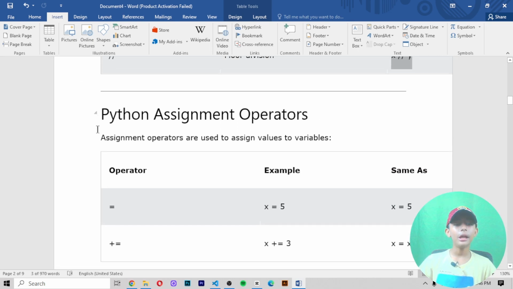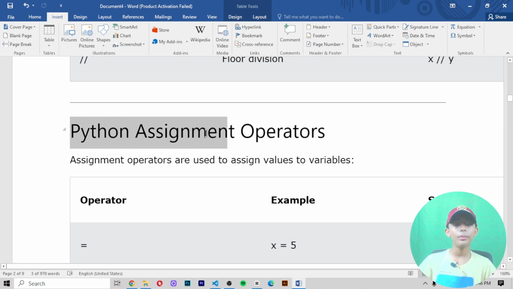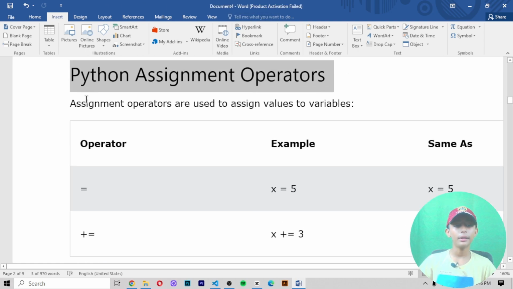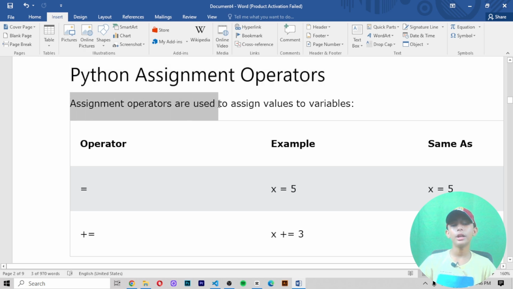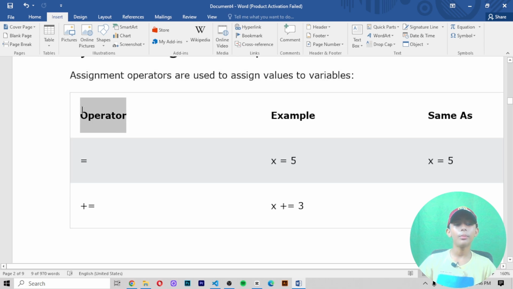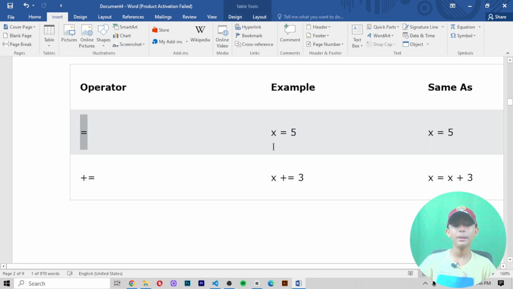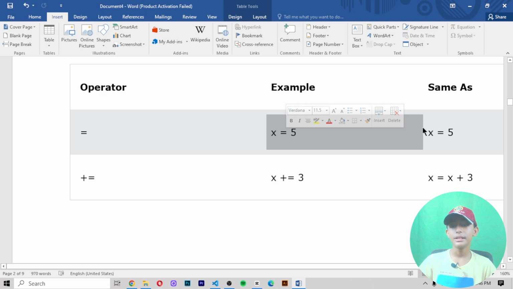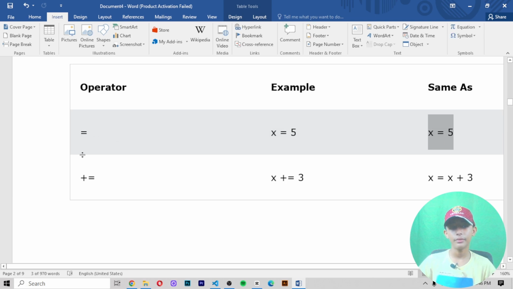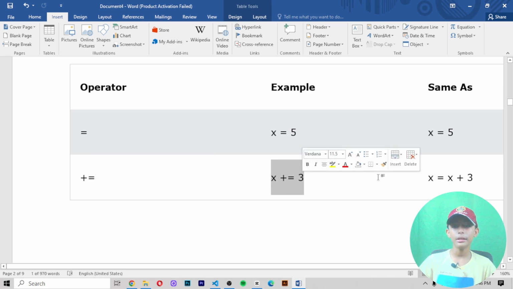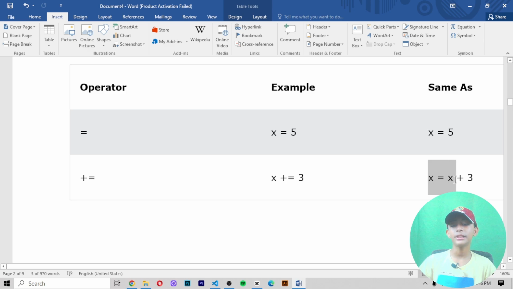Now the second operator I told you about is the Python assignment operator. So let's learn about that. What are Python assignment operators? Assignment operators are used to assign values to variables. For example, there is one operator, equals, as in x equals 5. One more operator is plus equals. The example is x plus equals 3, same as x equals x plus 3.